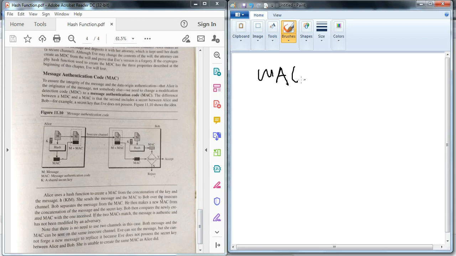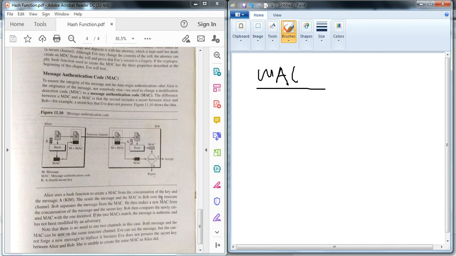Message authentication code. It is somewhat different at the time of giving the input to the hash function. It's not only a message, it comes with a key also. The input is a combination of the message and the key. If both users know the key, then the hash generated is equal. That hash is called a message authentication code.